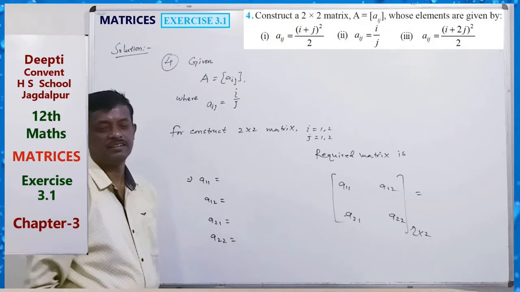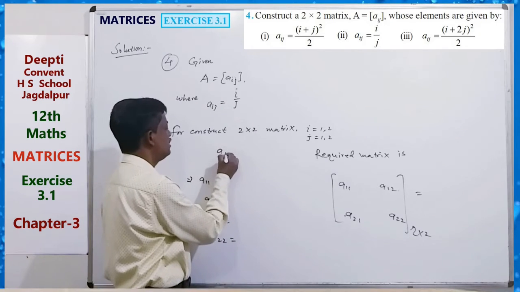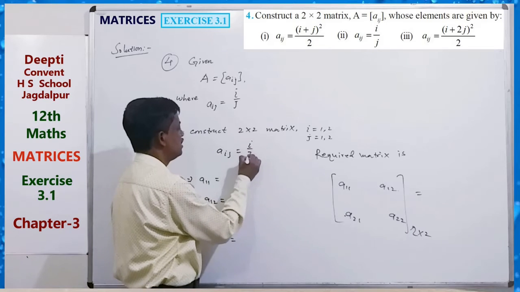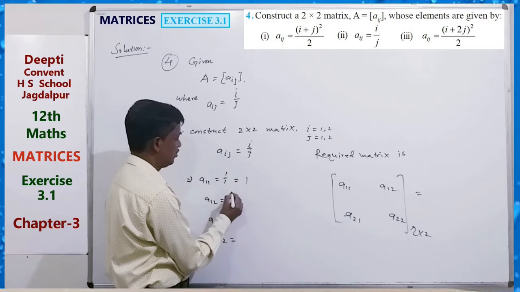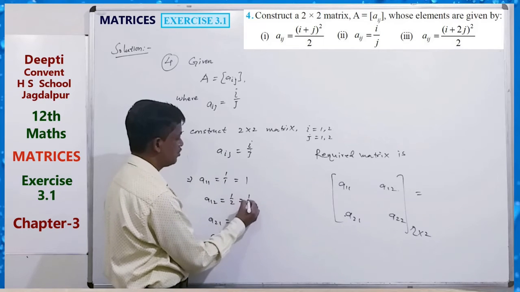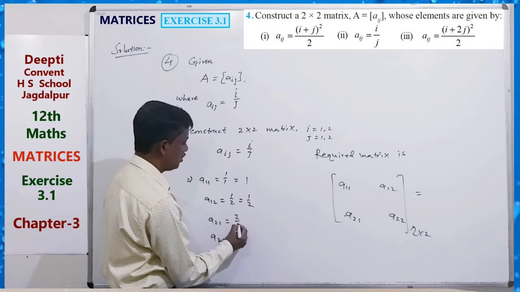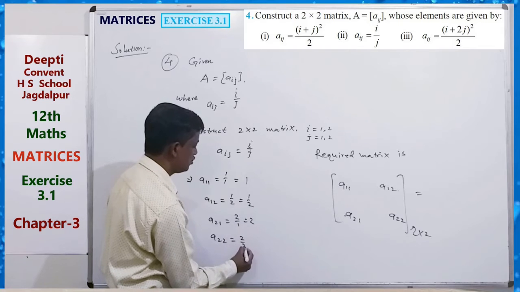You can write very easily. Aij equals what? I by j. That is 1 by 1 equals 1, 1 by 2 equals 1 by 2, 2 by 1 equals 2, 2 by 2 equals 1.